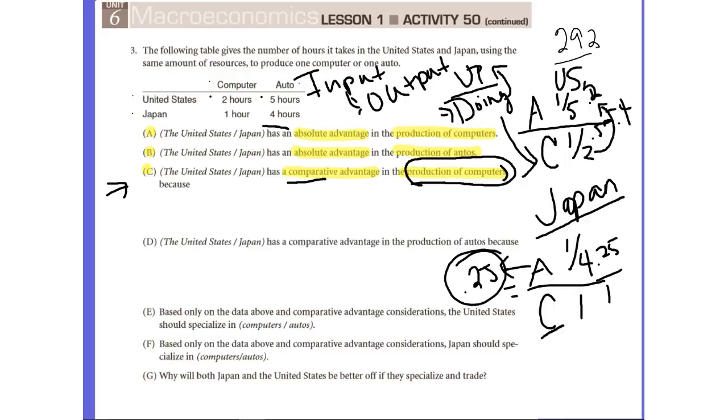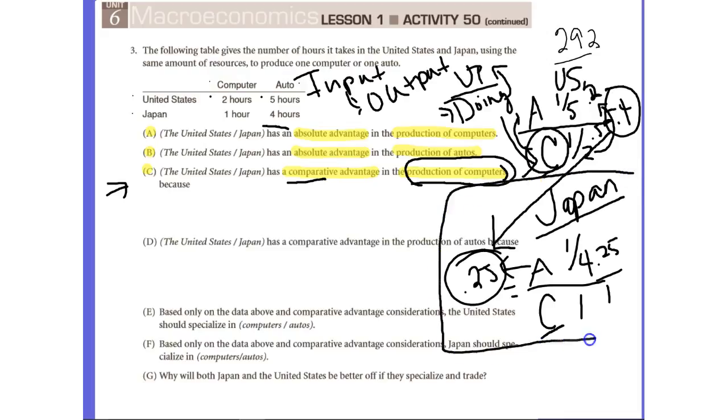For the United States, the opportunity cost of producing computers in terms of automobiles, what they're giving up, is 0.4. Now we see that 0.4 is greater than 0.25, and we want to go with the country with the lowest opportunity cost. So in this case, it's going to be Japan. Japan should produce the computers. So based on our answer, Japan should produce the computers.